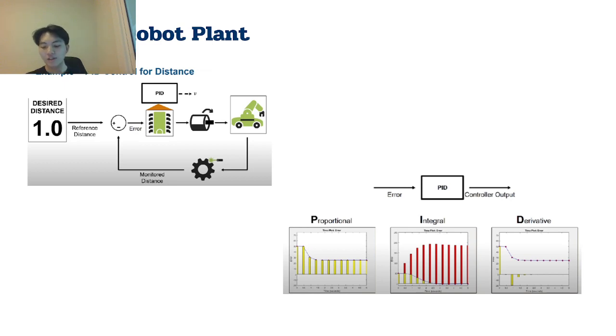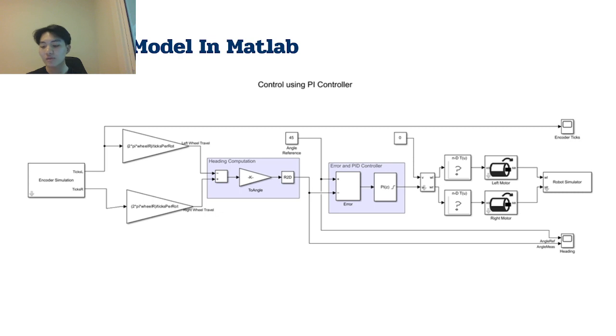And the plant characteristics, which are our dynamics. The plant exhibits dynamics typical of a mobile robot, where the wheel velocity directly influences the robot heading. Then non-linearity: the relation between motor input and wheel travel is non-linear due to factors like friction or road variation. And delay: there might be a delay in the system as well.